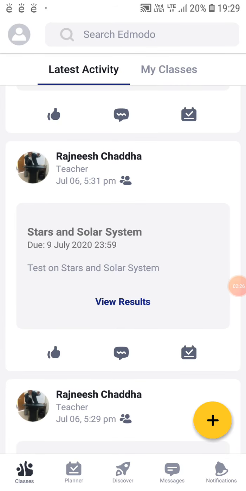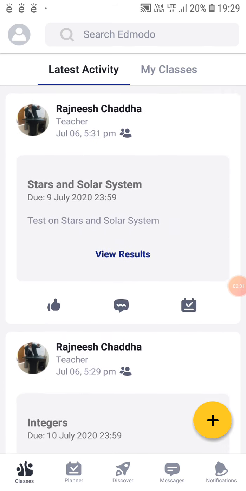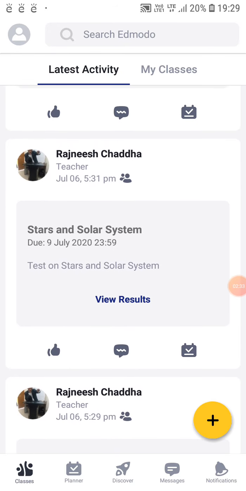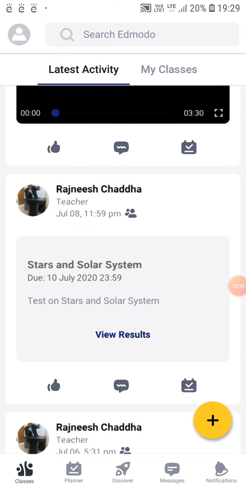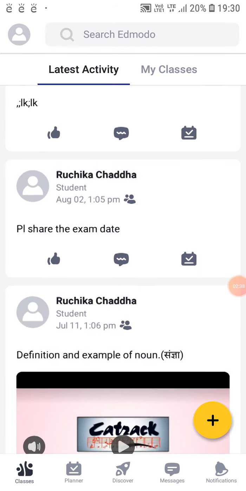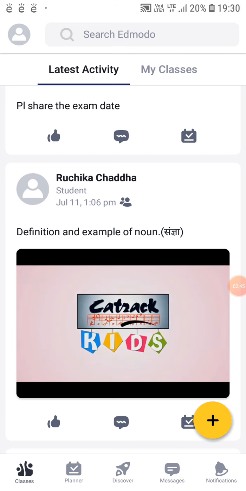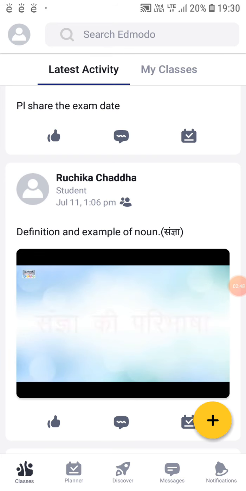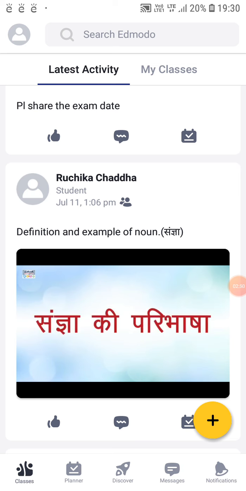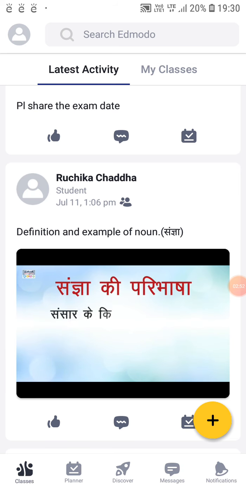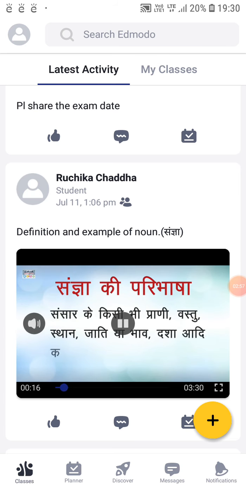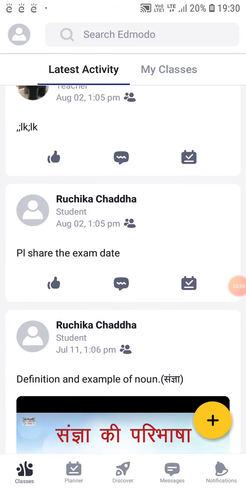We'll come back to the main page. The main page is the page which speaks about the communication part, so you can communicate over here. Now we will go to the more important part, why we need all these things as of today. I'll stop this. If you want to see, I can show you a glimpse. These are just sharing material. We can share on the first page. संज्ञा की परिभाषा संसार के किसी भी प्राणी वस्तु स्थान. It's really a beautiful app. So we will stop it and we'll go to the main part of it.